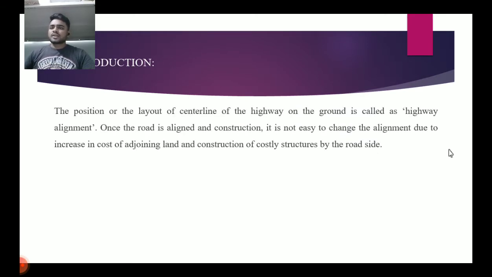Then move on to the introduction part. Introduction part contains the definition about highway alignment. The definition is the position or the layout of the center line of the highway on the ground is called highway alignment. Once the road is aligned and constructed, it is not easy to change the alignment due to increase in cost of adjoining land and construction of costly structures by the road.